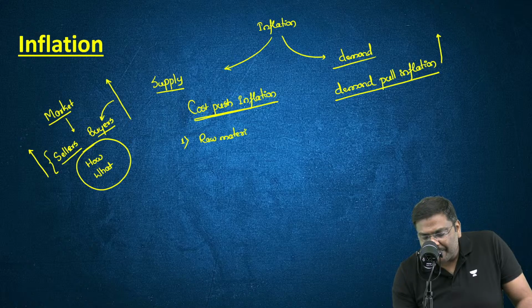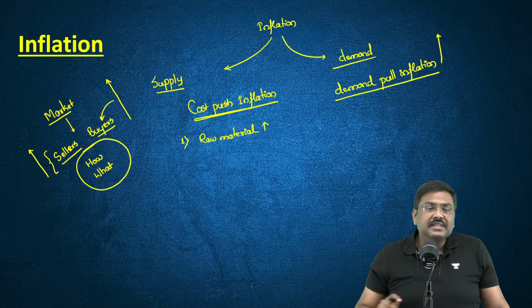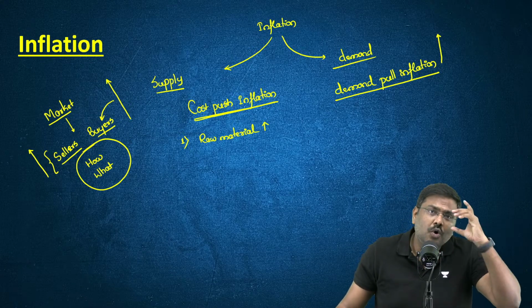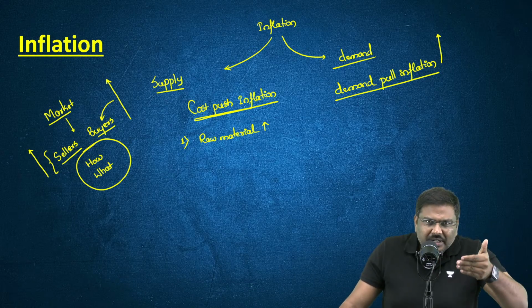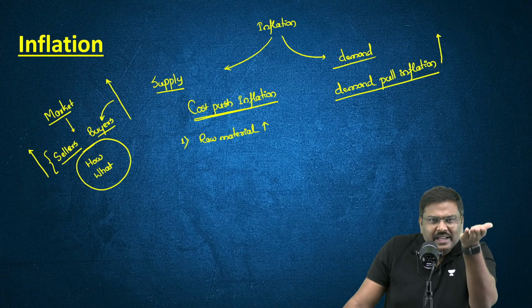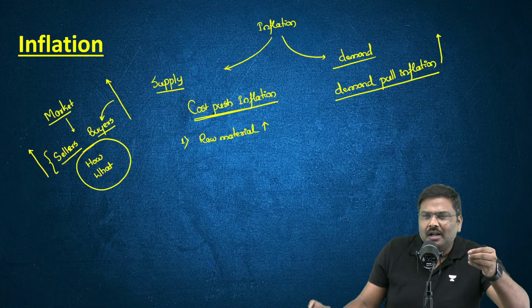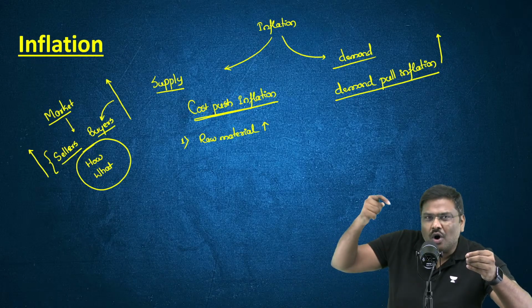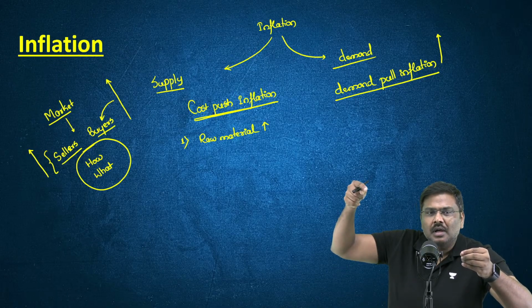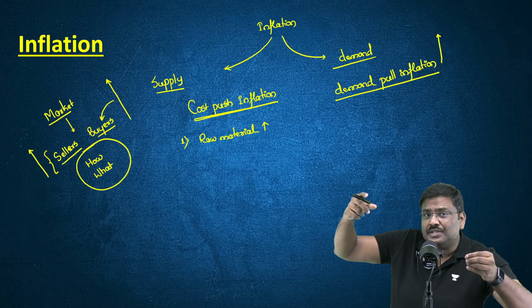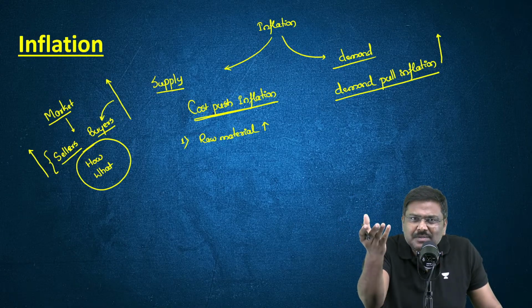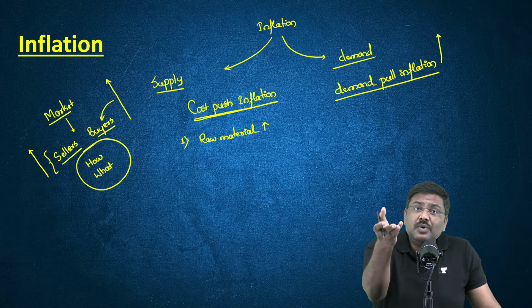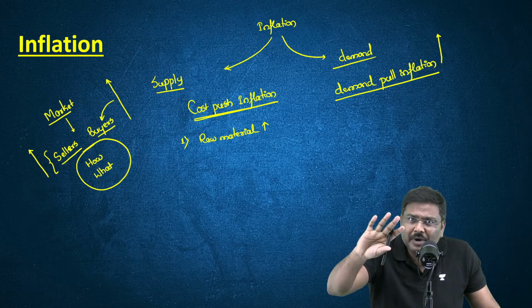All of you, please do let me know. What if the price of raw material will go up? If you are a manufacturer, if you are buying raw material and the price of the raw material goes up, don't you think automatically the cost of production will go up? And when the cost of production goes up, what do you think will happen to market prices? You will have to increase market prices. Otherwise, your profits will go down. I hope you understand this.